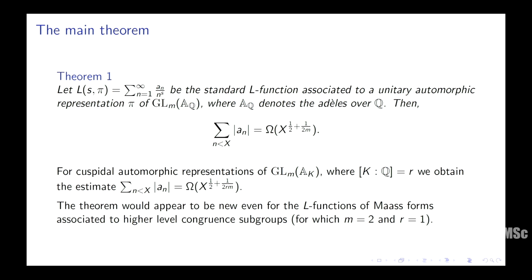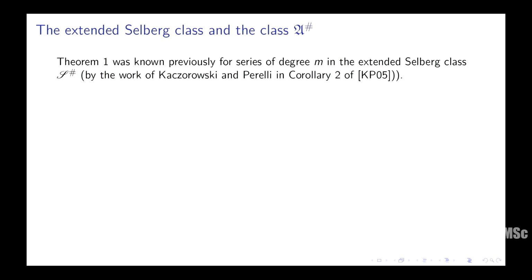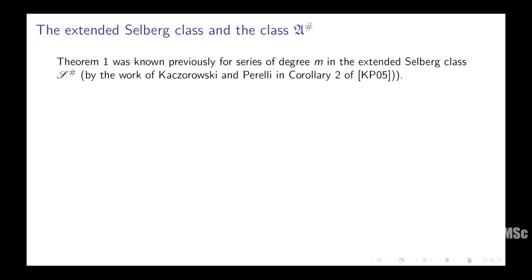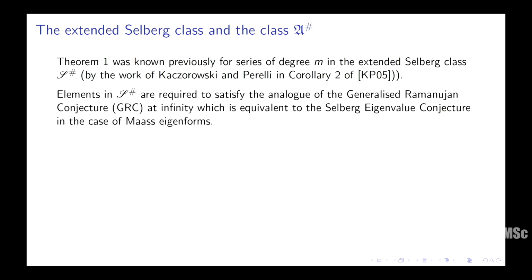Okay. All right. So let me say what was known before, and also this might explain why my title is slightly misleading. So theorem 1 was known, that is this version, this half plus 1 over 2m was known for series of degree m in the extended Selberg class, and this was the work of Kaczorowski and Perelli, okay, in 2005. And here's why I believe the theorem is new. Technically, elements in S sharp are required to satisfy the analog of the generalized Ramanujan conjecture, GRC at infinity, which is equivalent to the so-called Selberg eigenvalue conjecture in the case of mass eigenforms.